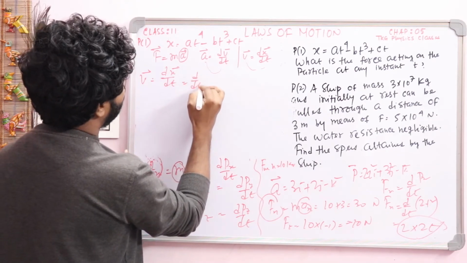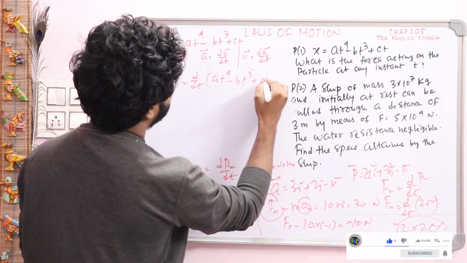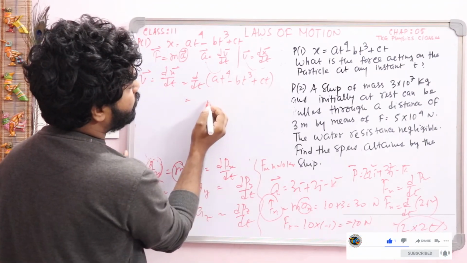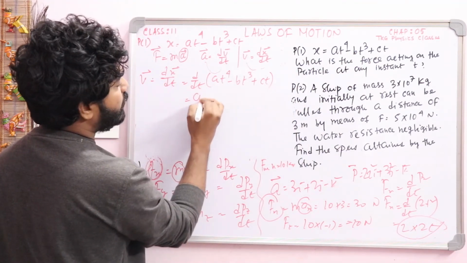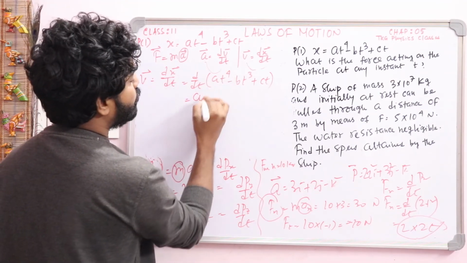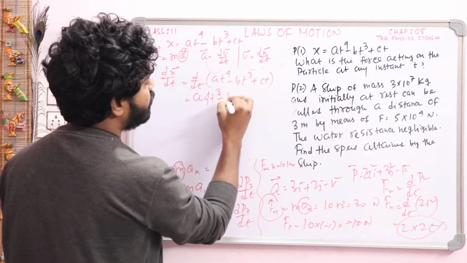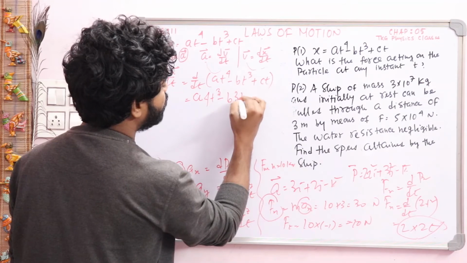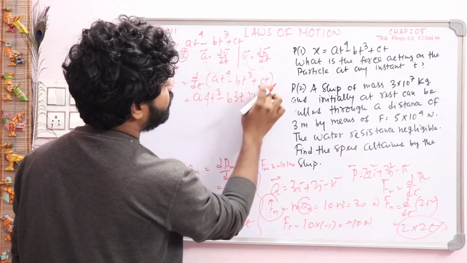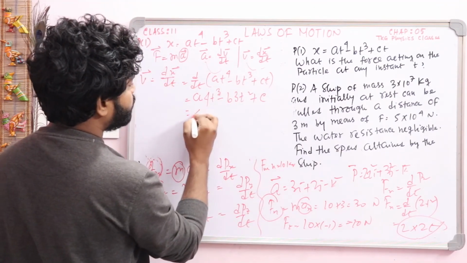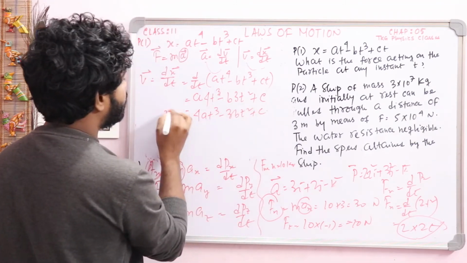That means d/dt of, in the place of x, you write a t to the power 4 minus b t cube plus c t. So d/dt of a t to the power 4, a b c constant, mind it, this one is given, a b c constant: a constant outside, d/dt of t to the power 4 is 4 t cube, you know the formula, minus b times d/dt of t cube, that is 3t square, plus c times d/dt of t, that is 1. So 4a t cube minus 3b t square plus c, this value gives velocity.